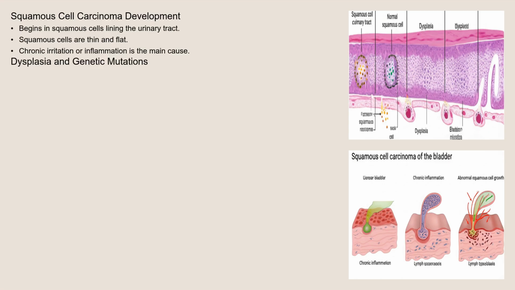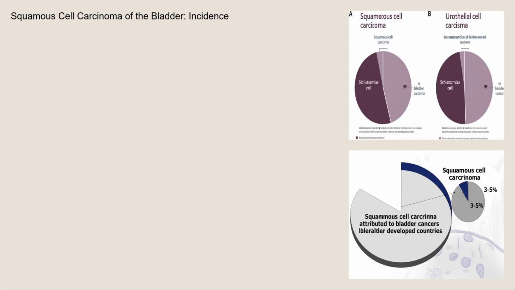The cancerous cells can then invade deeper layers of the urinary tract wall, eventually spreading to nearby tissues, lymph nodes, and even distant organs if left untreated. This invasion and metastasis are the hallmarks of cancer progression. Squamous cell carcinoma is not the most common type of urinary cancer. It accounts for a smaller percentage of bladder cancers compared to urothelial carcinoma, also known as transitional cell carcinoma.